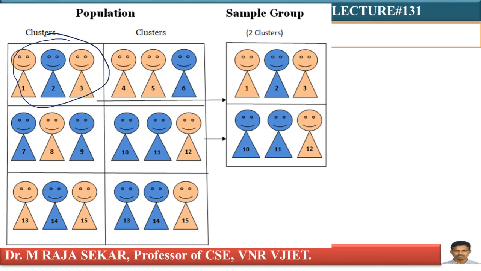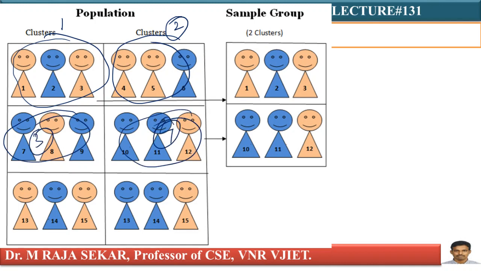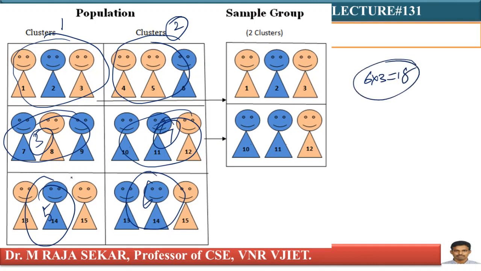This is subgroup 1, subgroup 2, subgroup 3, subgroup 4, subgroup 5, subgroup 6. In each subgroup I have 3 elements. 6 into 3, 18 elements, which means my population size is 18.